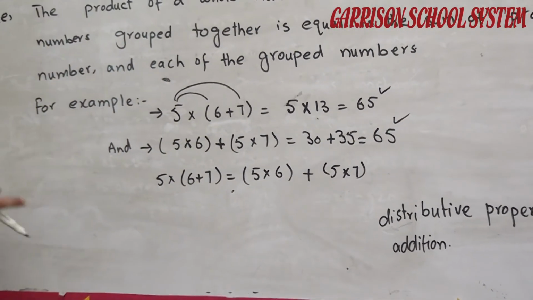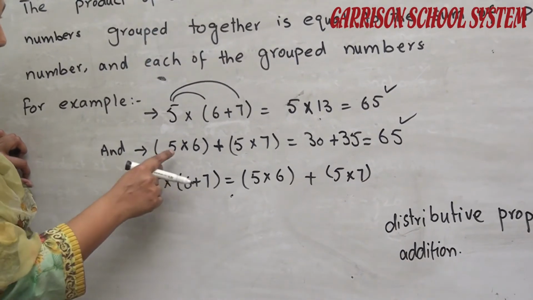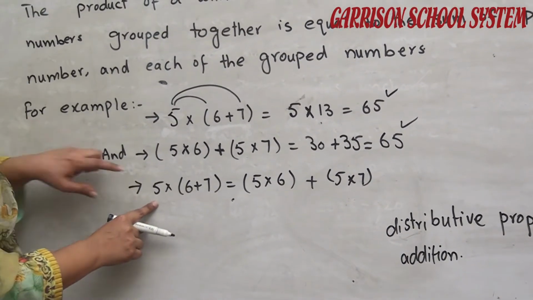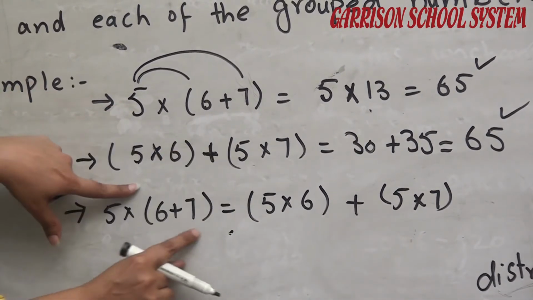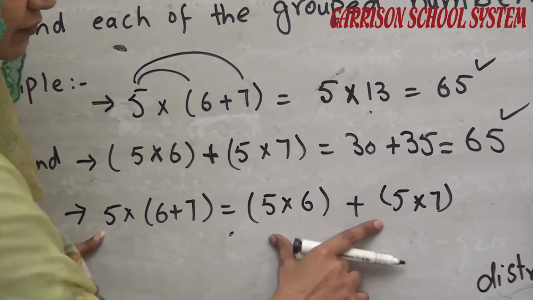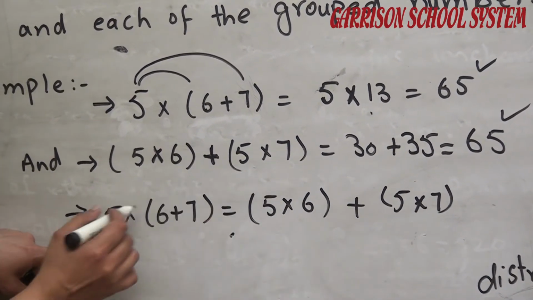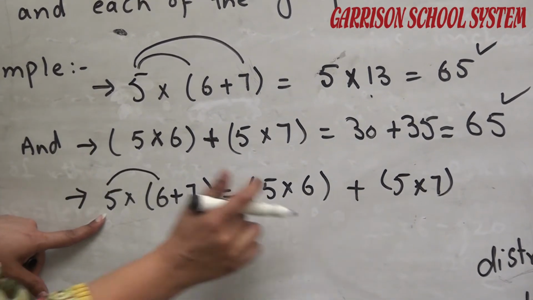And similarly, in the other condition, when 5 is there, 5 multiplied by 6 plus 7, we can convert it in this way, because when we multiply 5 by 6, we can write in this way.